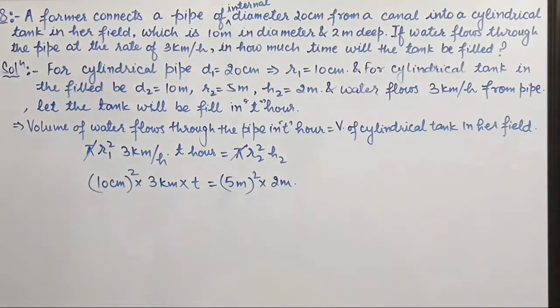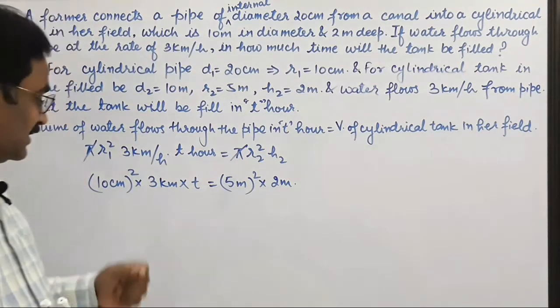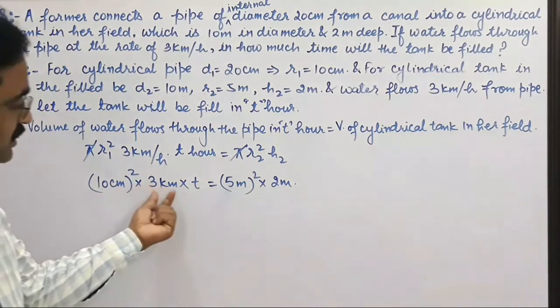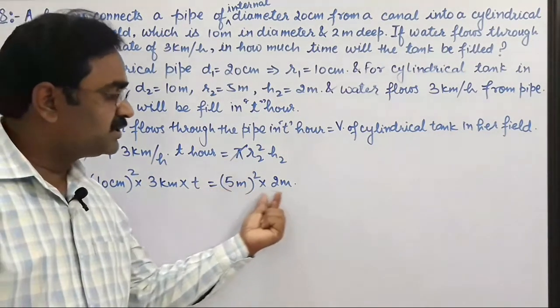Now be careful here, all of you. This unit is in centimeter, this is in kilometer, this is in meter, this is in meter.